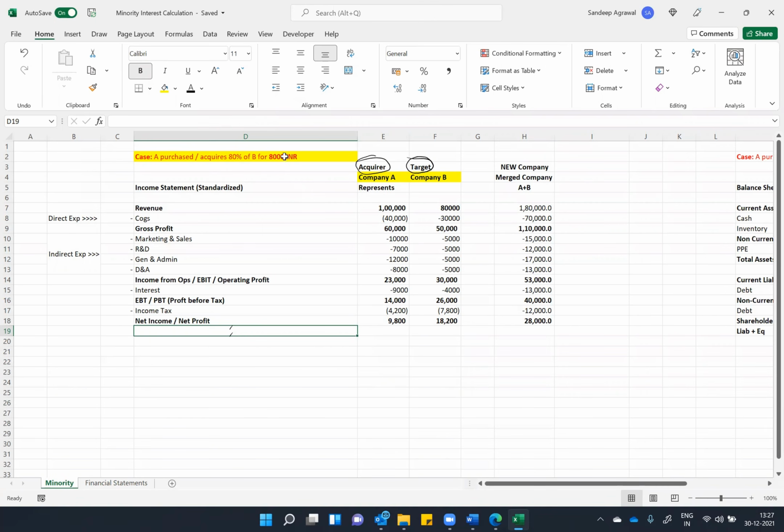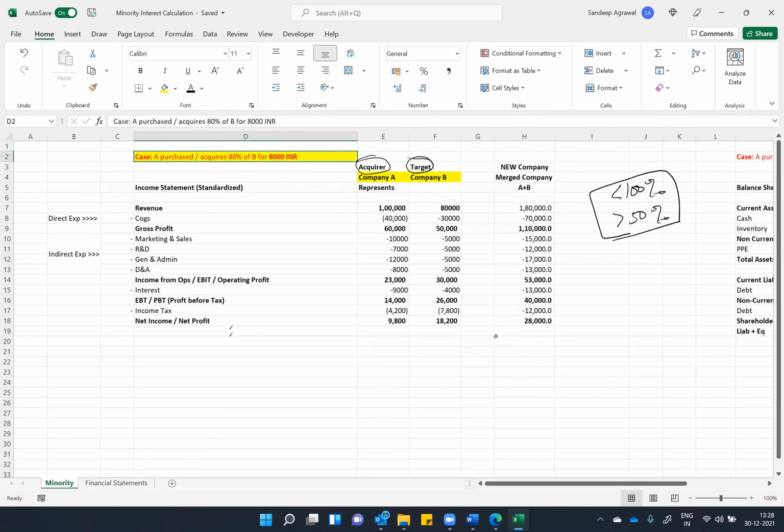So guys, whenever you acquire anything which is less than 100% or more than 50%, as I've told you, you have to do a merging of both the companies. In this case, A has acquired only 80%. They haven't acquired 20%. So what will happen to that 20%? Let me show it to you.